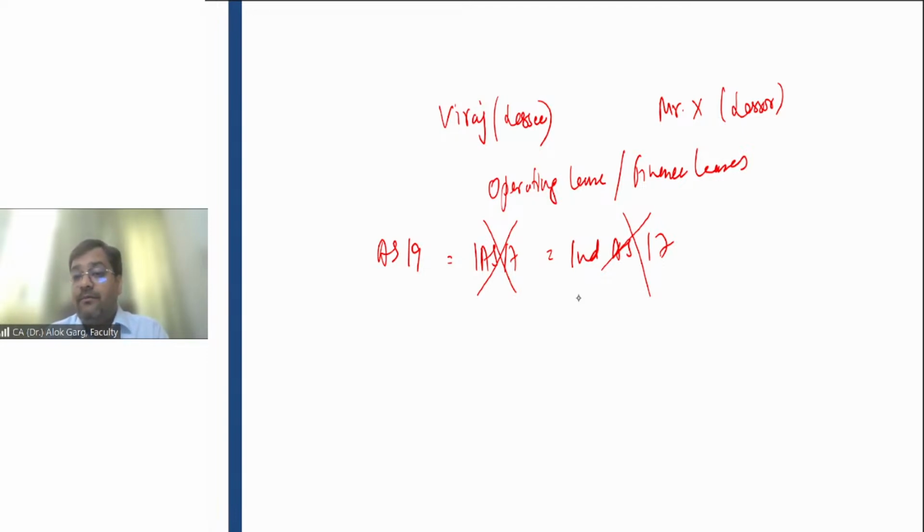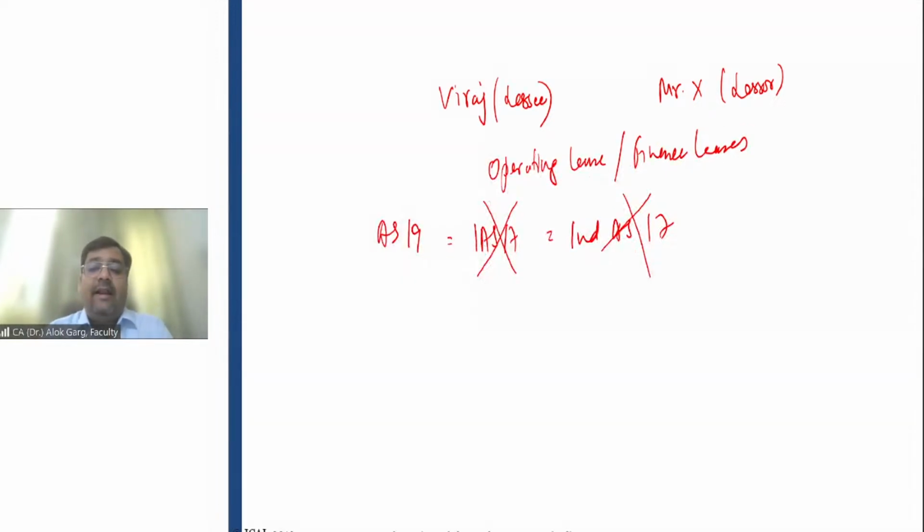How come this is possible? Let me explain you. And friends, they have also found that the existing global standard on leases is inconsistent in terms of accounting and reporting. I'll give you 3 scenarios and you need to tell me whether it is inconsistent or not, the older standard.